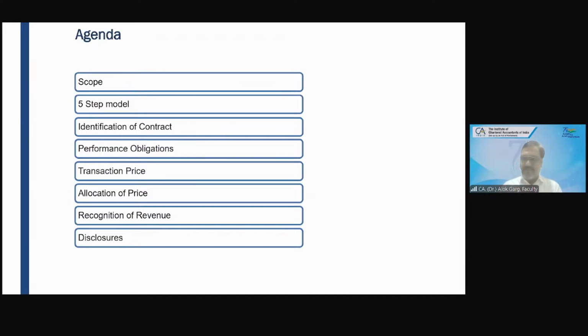Friends, we will be talking about the scope of this standard, that is, where this standard is applicable. This standard is applicable to all the revenue which companies are earning from customers. A few are exclusions, for example, lease revenue.